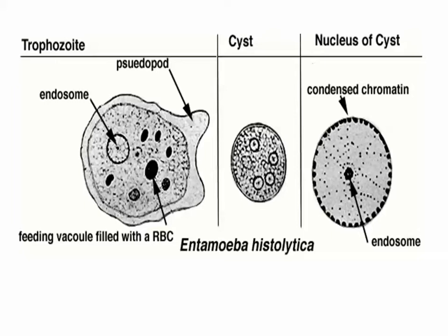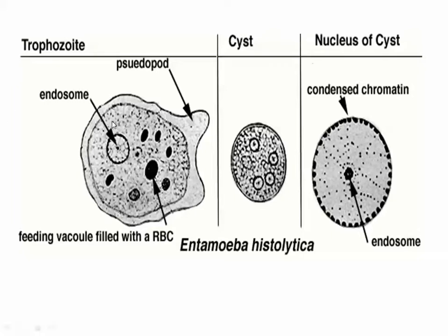Now this parasite transmits from human to human, as I said, through contaminated water or contaminated food, like cold food contaminated with the cyst of the parasite. It gets into the human, multiplies, and then gets out with the feces of the human, and the life cycle goes on and completes again through contaminated water or food.